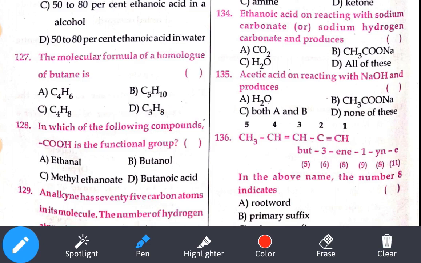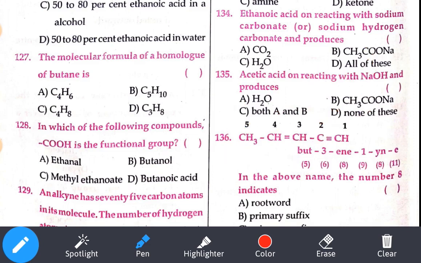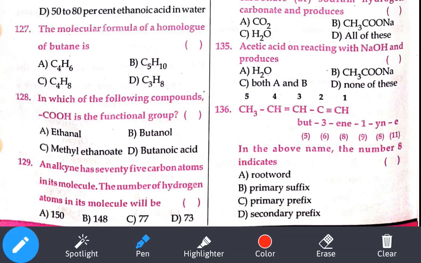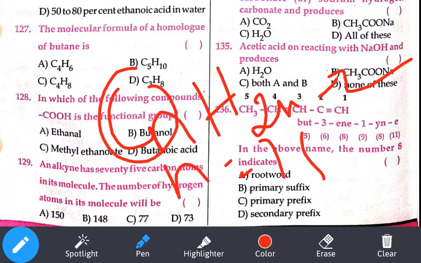Okay, let's see the next bit. An alkyne, with a triple bond, has 75 carbons. Number of hydrogens? It is a very simple formula. CnH2n minus 2 is the formula. The value they have given is how much? 75. How much will be the hydrogen value? So 2 into 75: 2 fives are 10, 2 sevens are 14, 15, so 150 minus 2, 148. Option number B.